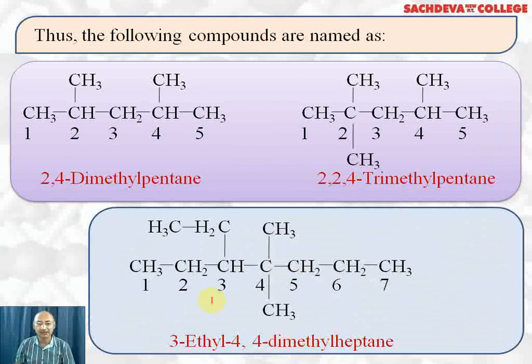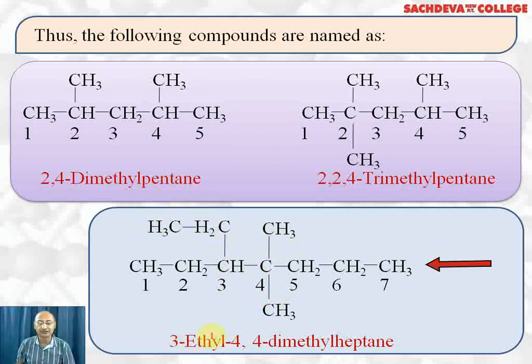Another example we are taking: here the longest chain contains 7 carbon atoms, 1, 2, 3, 4, 5, 6, 7. Now with the third carbon, an ethyl group is attached. CH2CH3 is called an ethyl group. With the fourth carbon, there are 2 methyl groups attached. So first we write 3-ethyl.